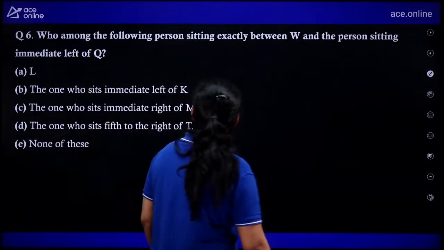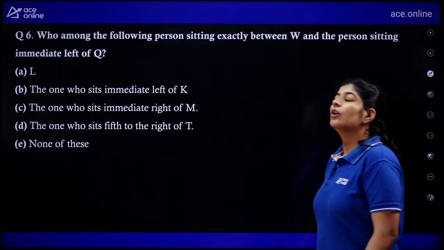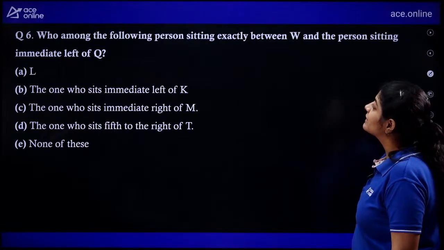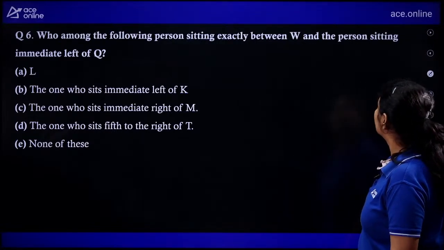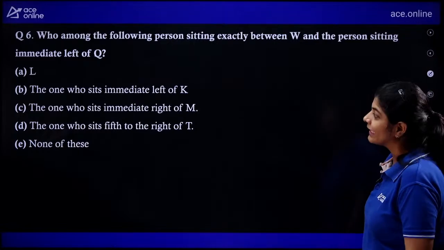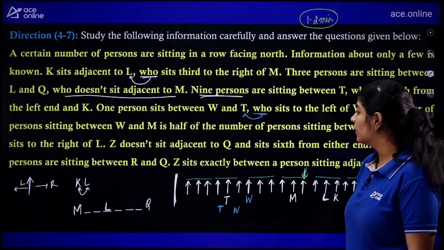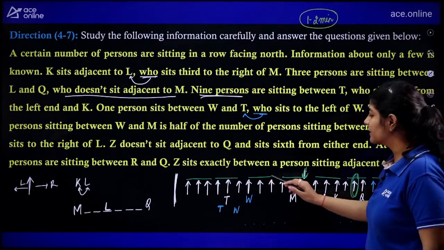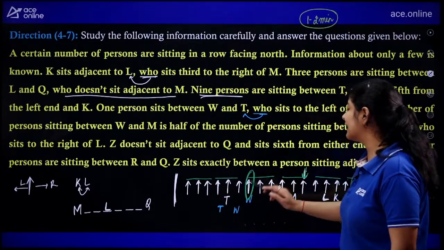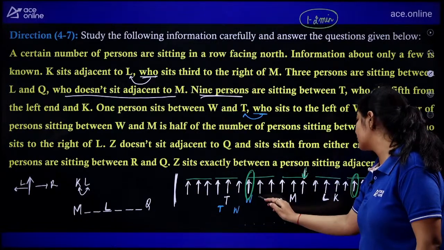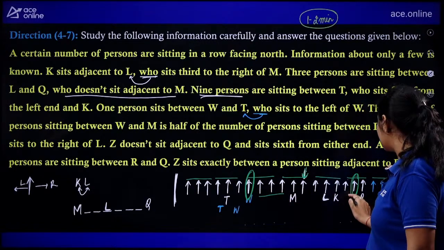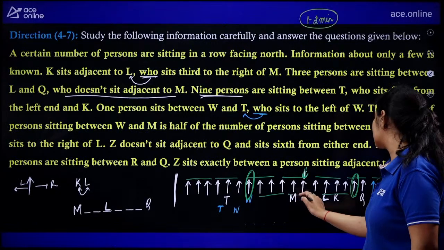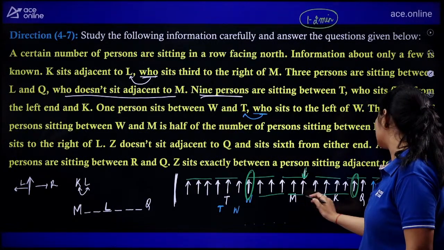Next one. The next question is saying, who among the following persons is sitting exactly between W and the person sitting immediate left of Q? Immediate left of Q, that means this one, and the person W, who is sitting exactly between these two. So 3 from this side, 3 from this side, okay, 1 from this side, 1 from this side.